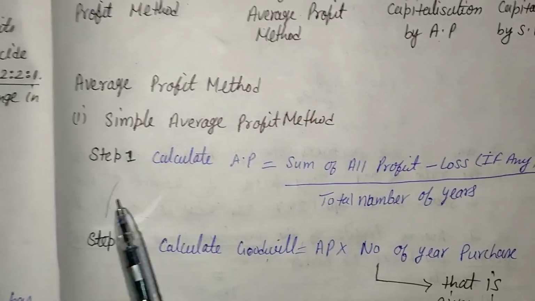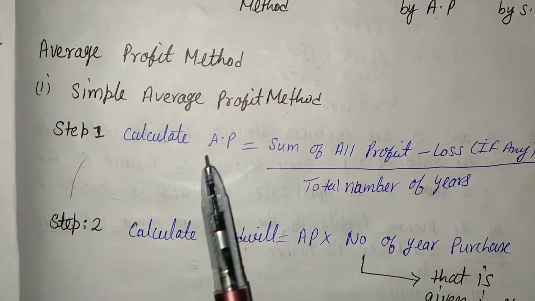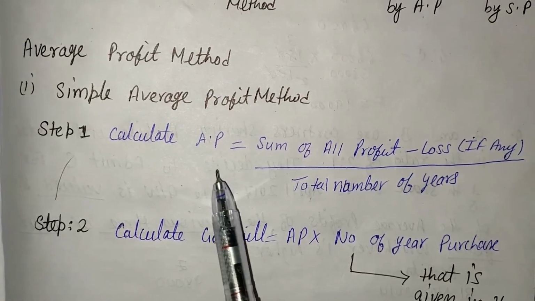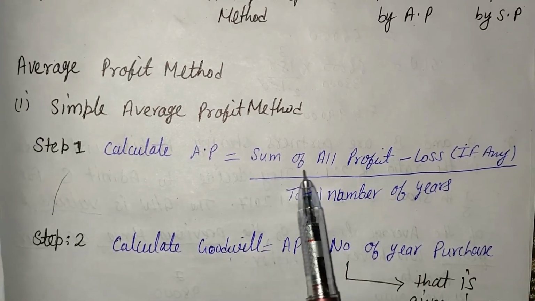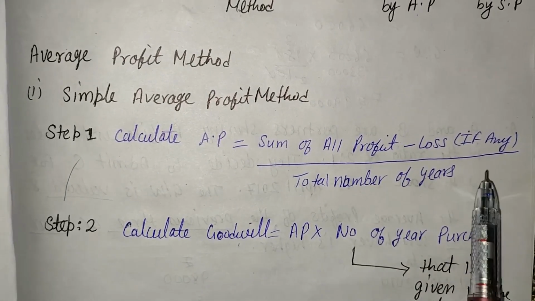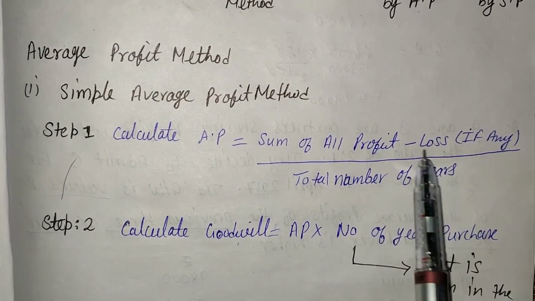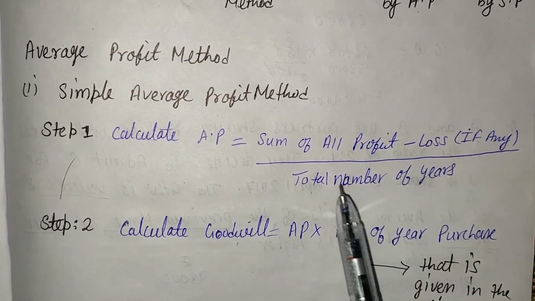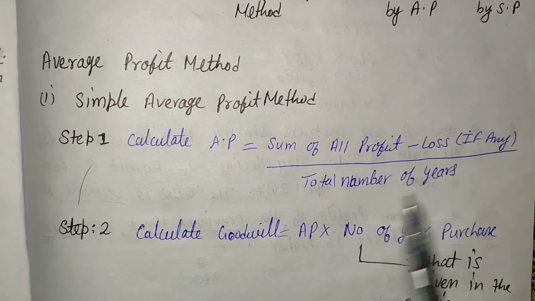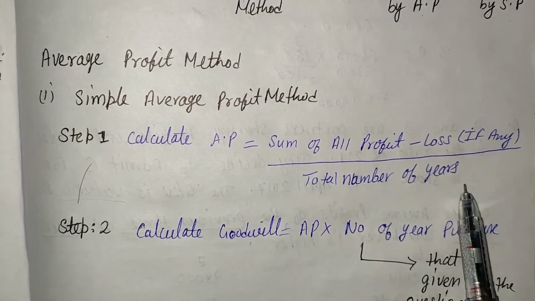First of all, step 1 is calculating average profit. The formula of average profit is sum of all the profit minus loss if any, divided by total number of years.